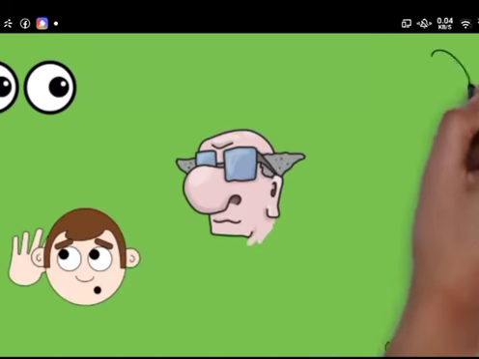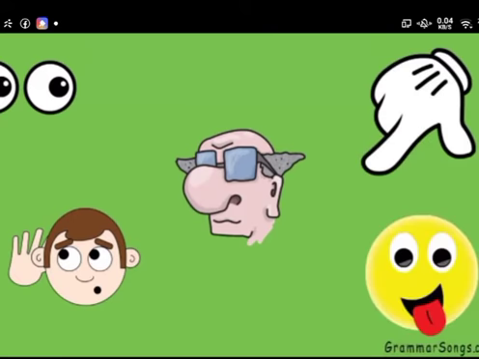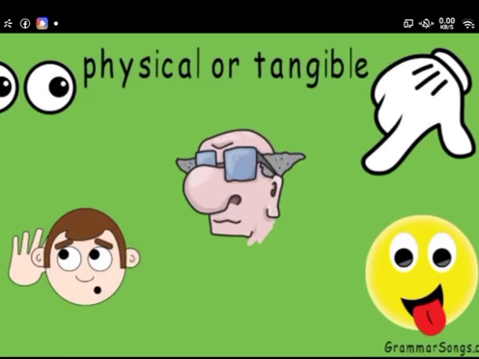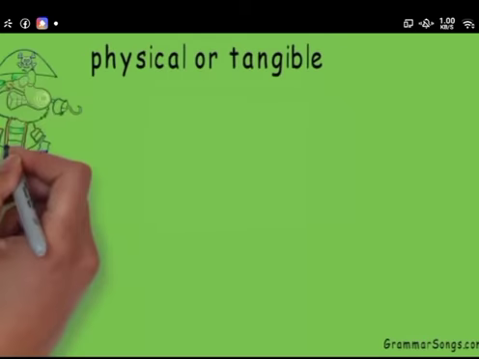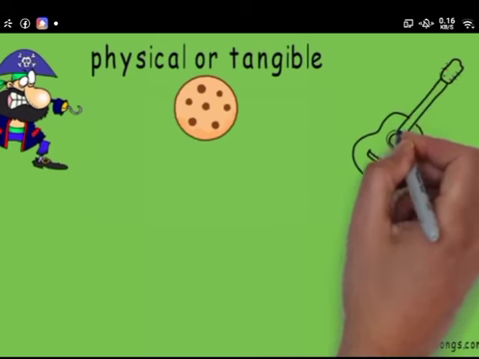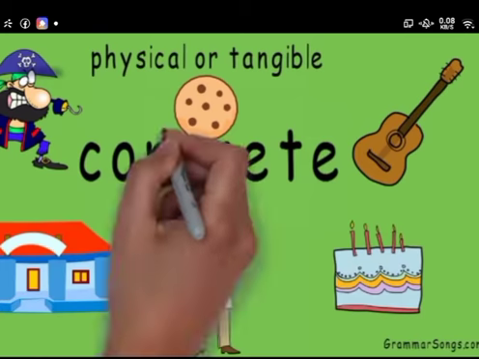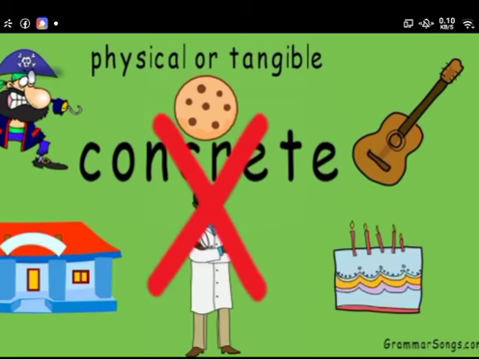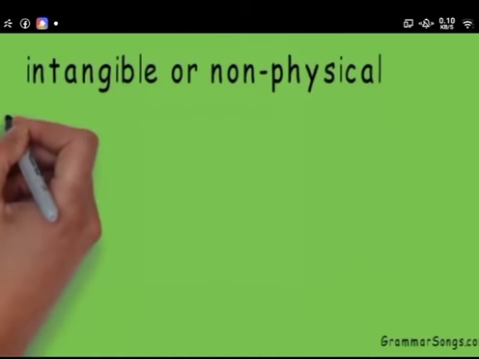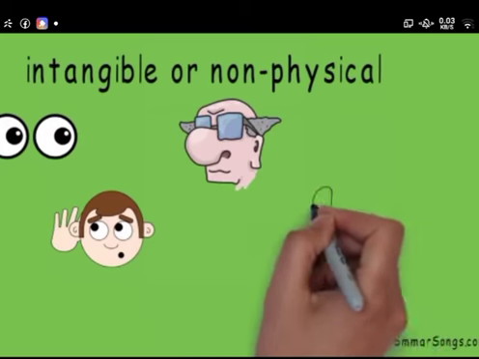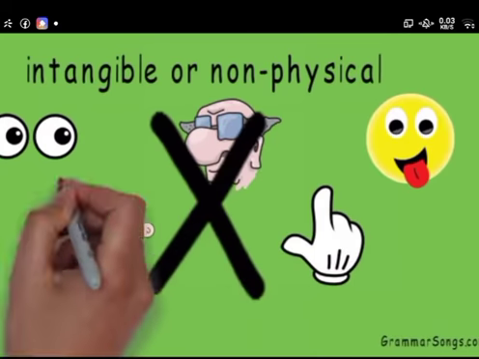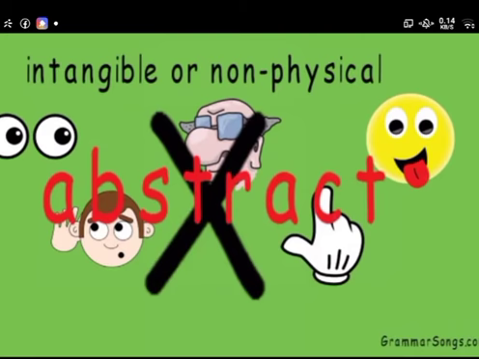You've also learned that a basic noun is something you can see, hear, smell, touch, or taste, but maybe not all at once. These nouns are physical or tangible because you can detect them by using your five senses. Here are some examples of some physical or tangible nouns. Some people also call these nouns concrete, but not all nouns are concrete. Some nouns are intangible or non-physical. You can't see, hear, smell, touch, or taste them. They are abstract. I can't show you what they look like, but I can give you some real-world examples.